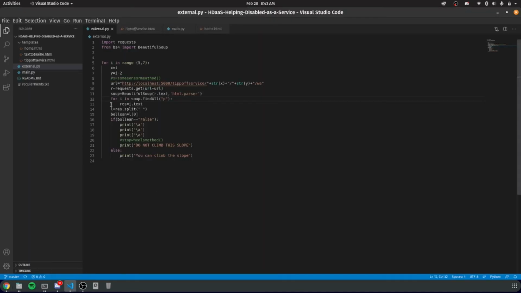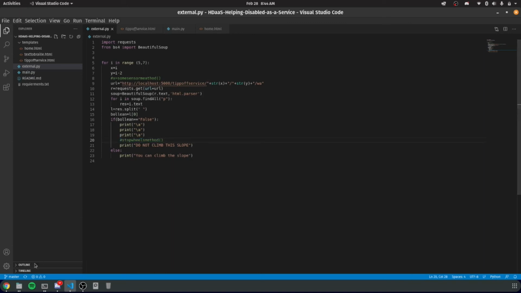Yeah, we're trying to get this word right here. And in case the first word is false, we'll be beeping it 3 times to make sure that the person heard it and that this slope is not safe to climb. Else, it'll just let the person go. And we could also make it such that in case it's false, the wheelchair will stop the wheels through a method called stop wheels method.